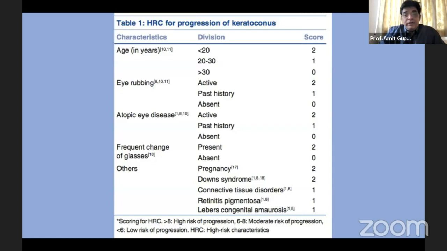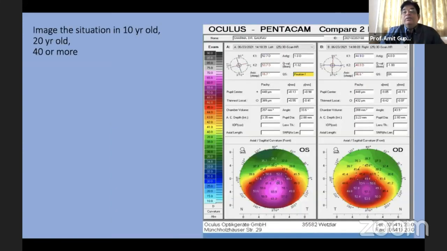Now, Rohit Shetty et al. have defined a high risk criteria for progression of keratoconus, including age, eye rubbing, atopic eye disease, frequent changes of glasses, and others, which include pregnancy, Down syndrome, and others. So if your score is more than 8, the patient is a high risk candidate for the progression of keratoconus.